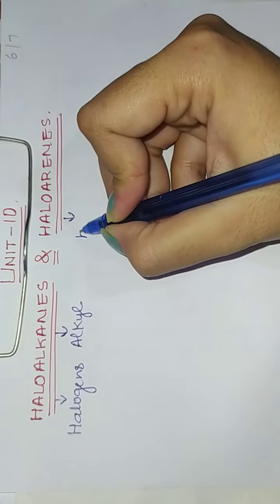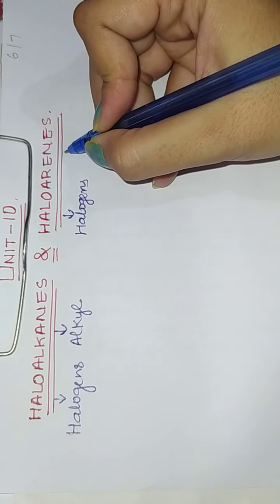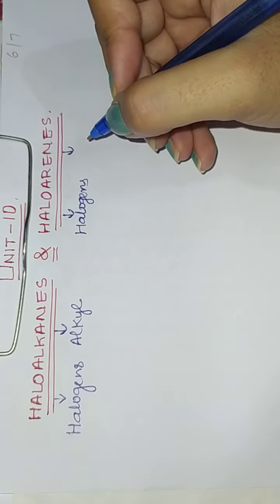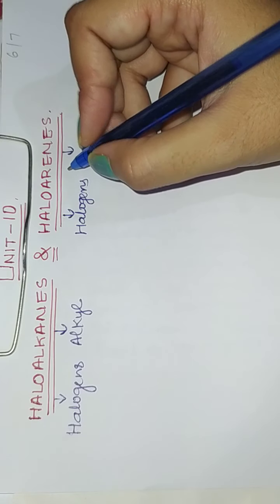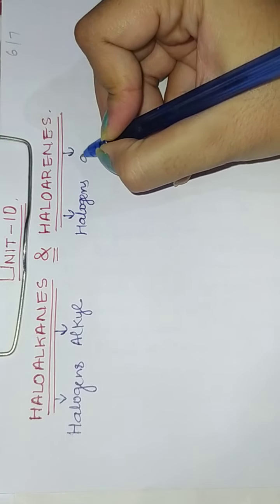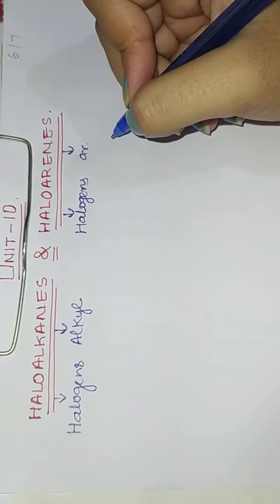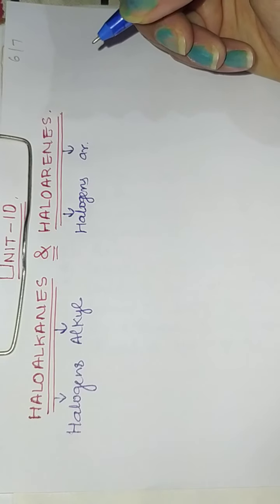Similarly, halo means again halogen, and arenes. Now what is the meaning of arene? Arene means there is a cyclic structure, or ring structure, present, so it may be represented by AR. When we write AR, that means arene.